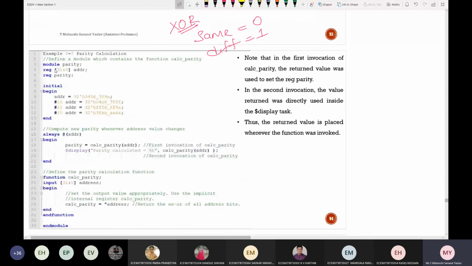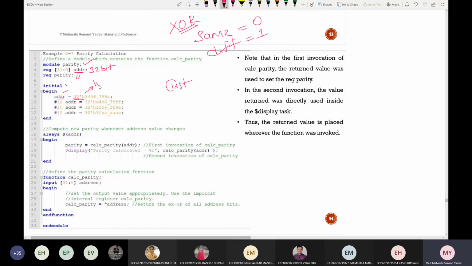See here, module. Before that, tell me whether it is source code or test bench. Test bench. It is called a test bench. So module, some name, and register address ADDR of size 32-bit, and register parity. Next, initial begin. I'm giving some random address of size 32-bit. And what is this H here?